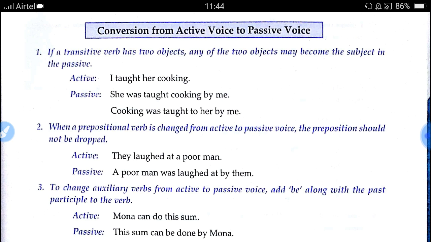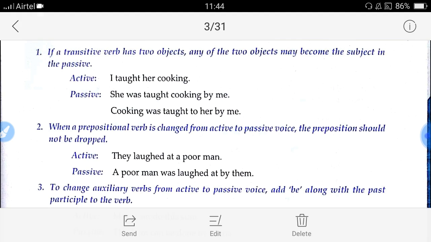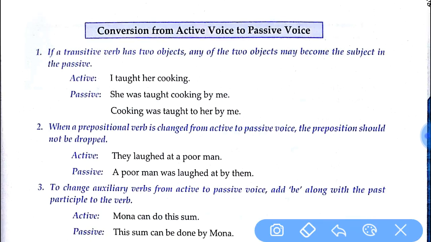Now let us see what an object is. If you have a doubt finding the object, look at the first sentence: I taught her cooking. I is the subject, taught is the verb and her is the object.